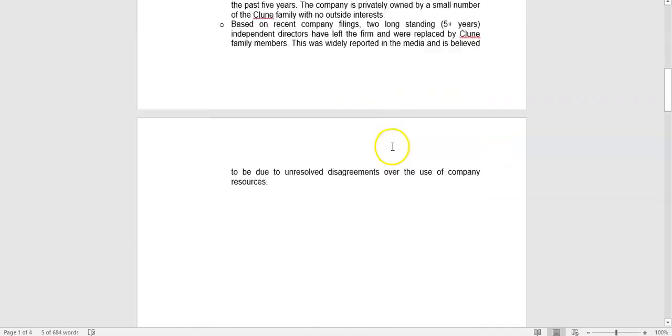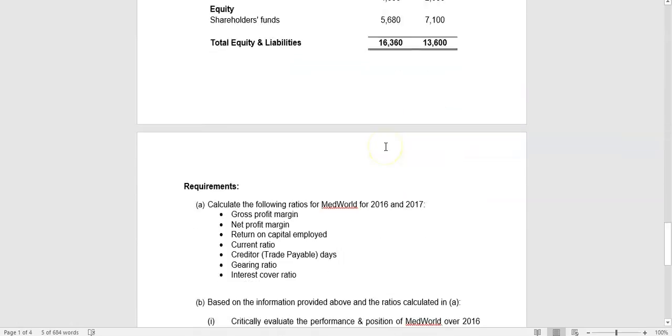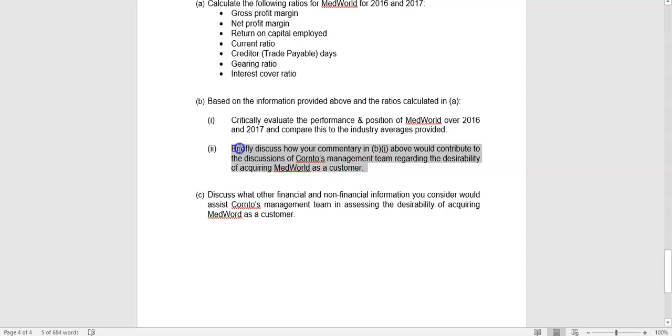So in terms of your overall approach here for B part 2, it looks like a negative answer. But you have to use your answers to support. Talk about trade payables. Talk about interest cover. Talk about governance issues and the dividend payment even when you're just about break even. All of that information is going to feed into the overall conclusion that really, in its current situation, it doesn't look like an attractive customer.